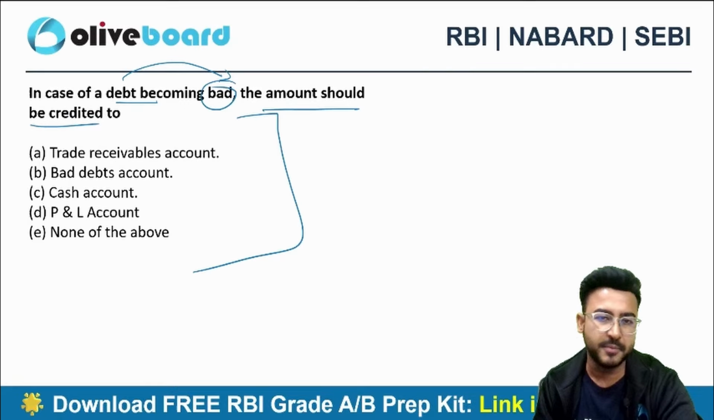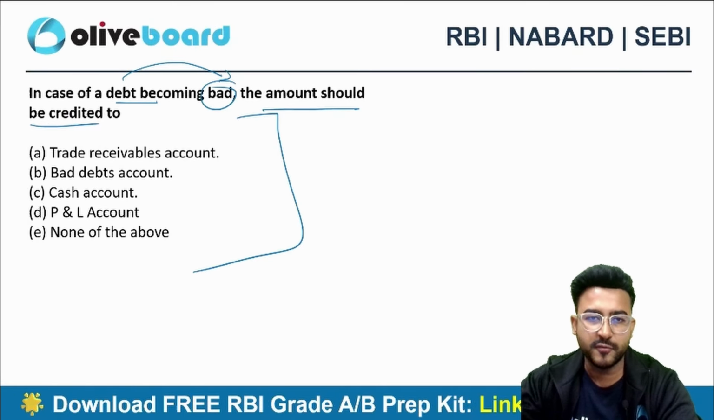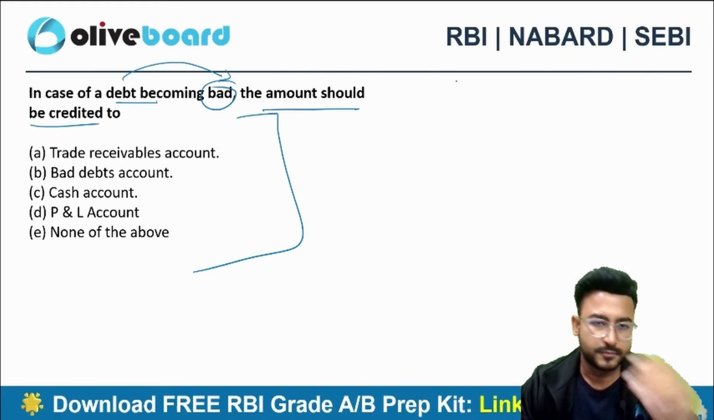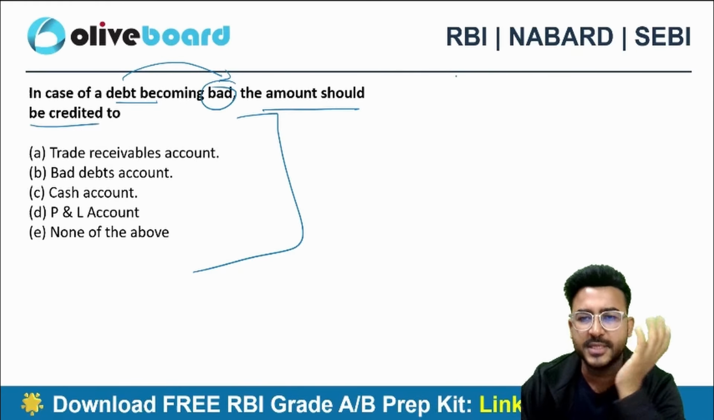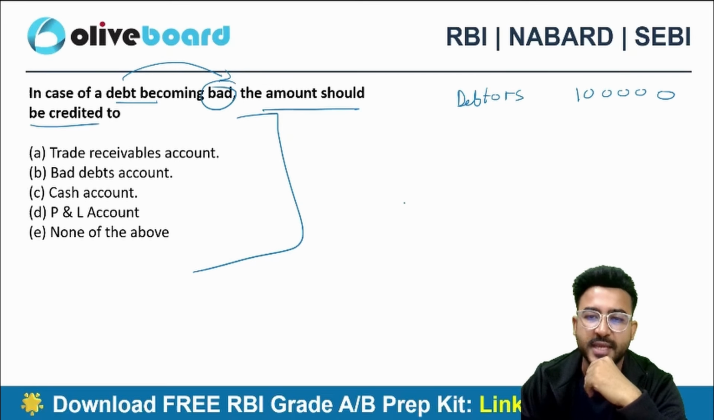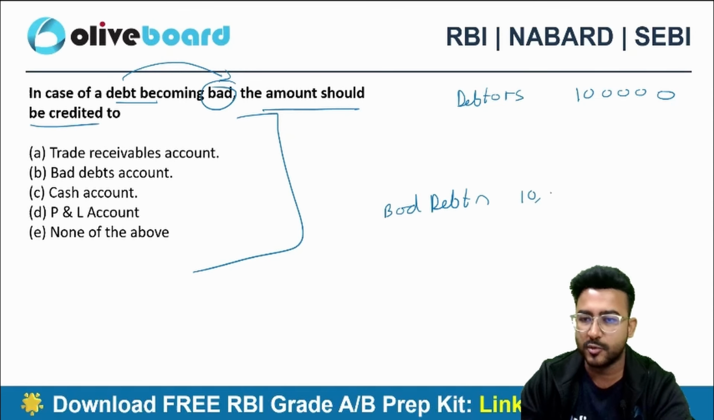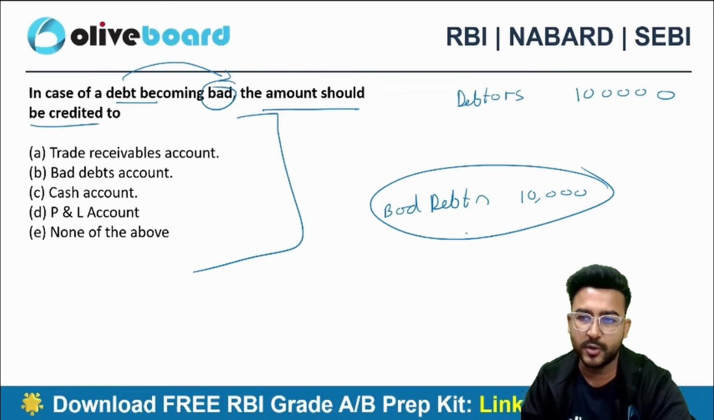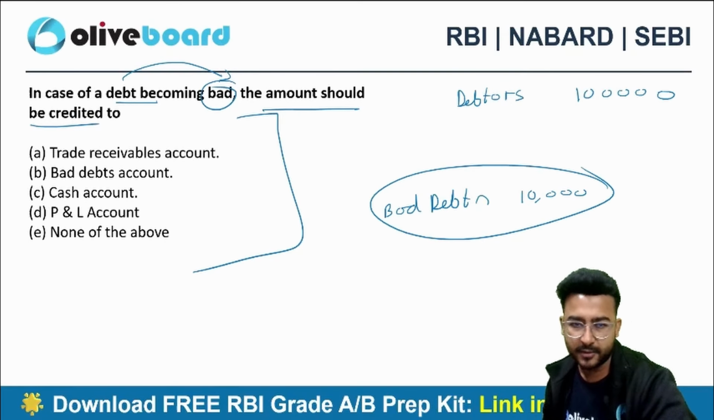The debt is becoming bad. So you need to pass the entry of bad debts basically. Let me just give you an example. You have debtors of 1 lakh rupees. Now I am saying to you that your bad debts will be 10,000 rupees. You won't be able to recover 10,000 rupees from 1 lakh.